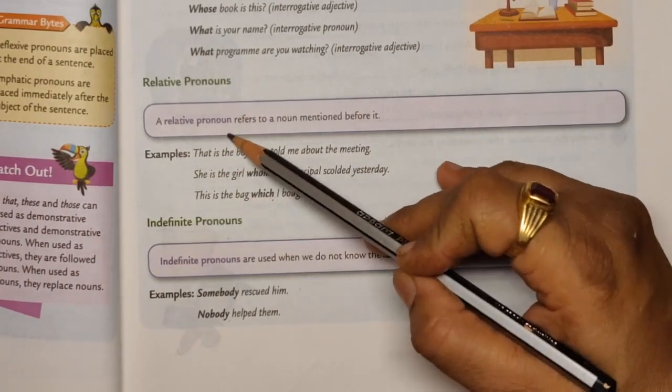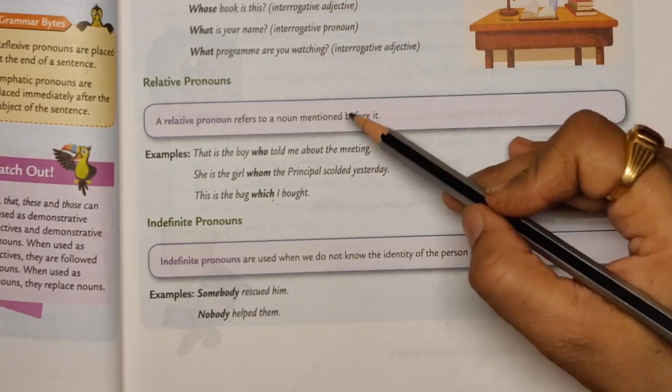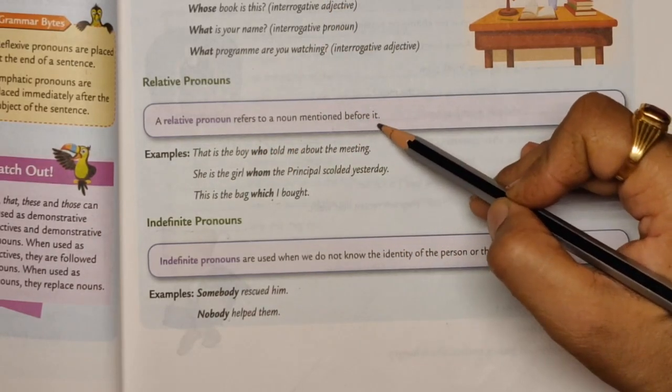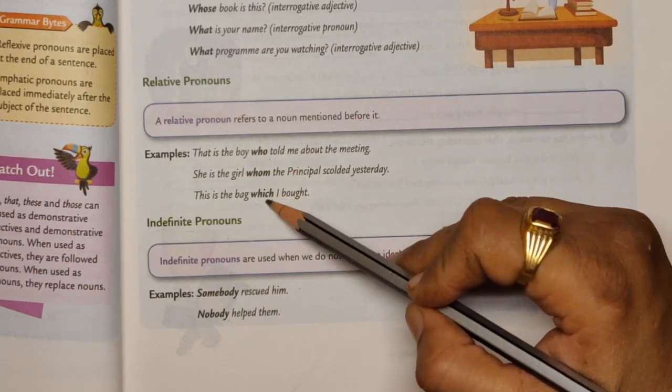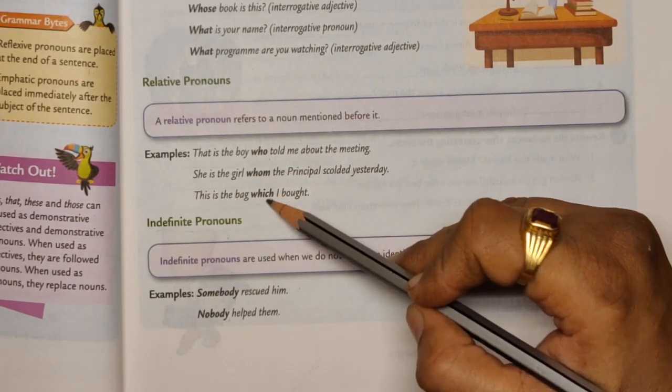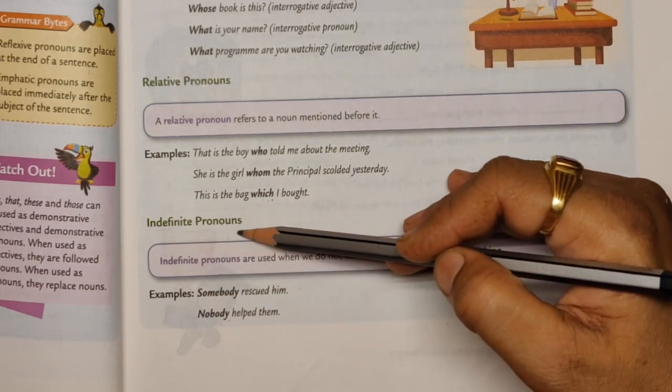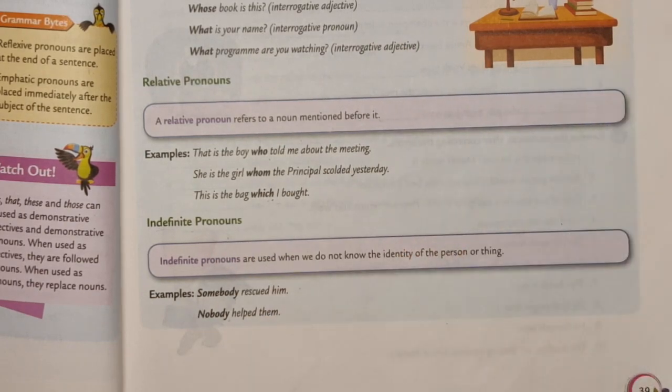A relative pronoun refers to a noun mentioned before it, like who, whom, which. Right? Then we come to indefinite pronouns. Somebody, nobody. Okay.